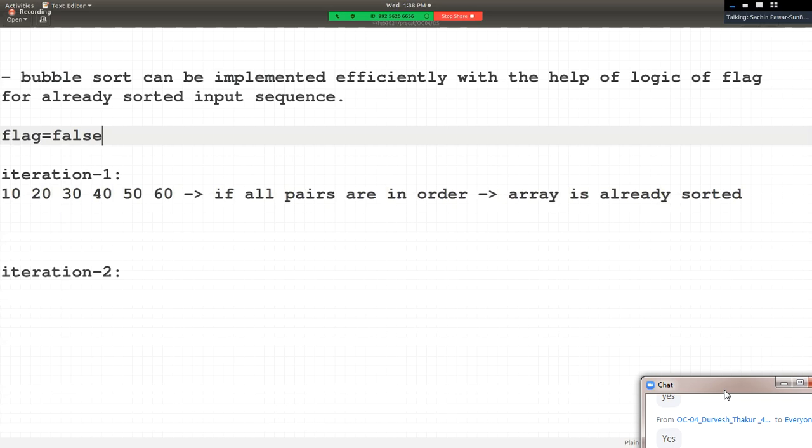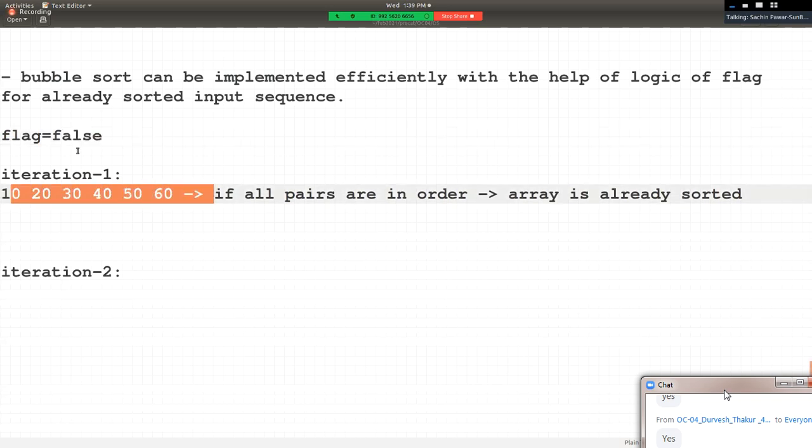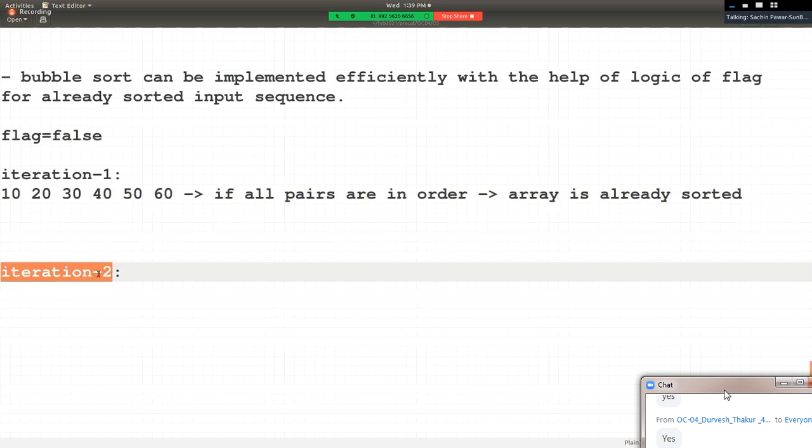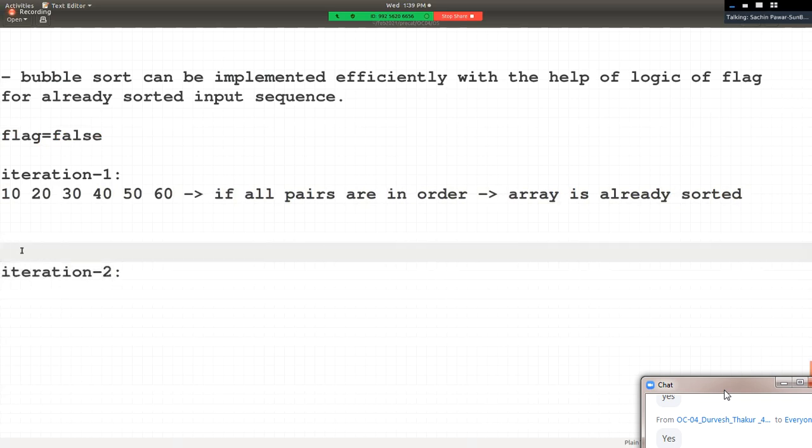Right now, after making it false, sir, value of flag will become true only if array elements are not arranged in a sorted manner. Sir, if all pairs are in order, it will remain false. So if the value of flag is false, it means no need to go to next iteration.